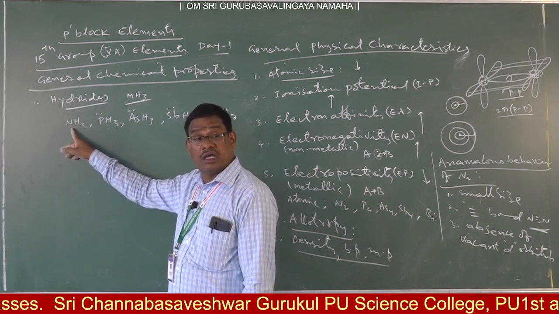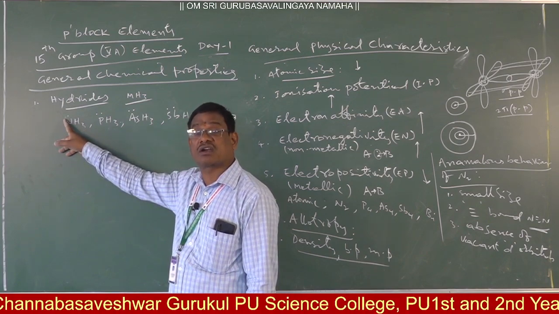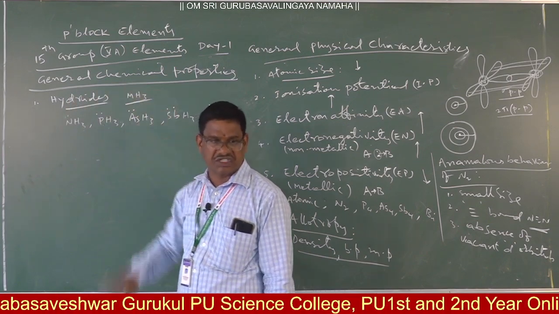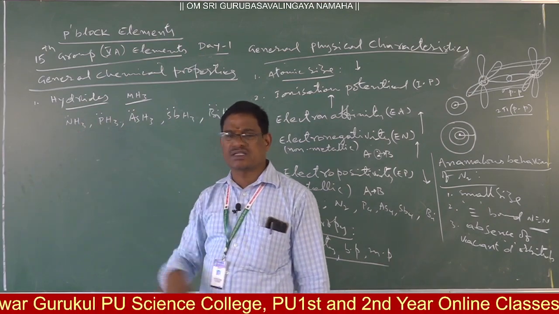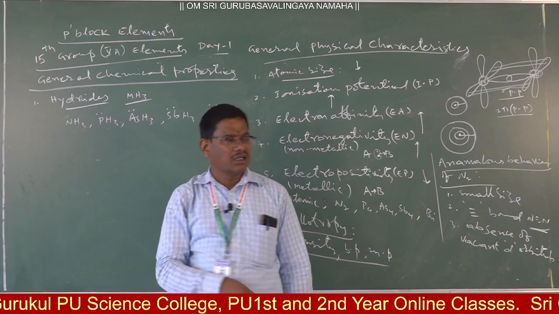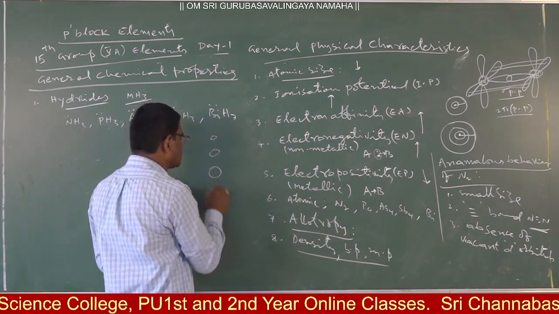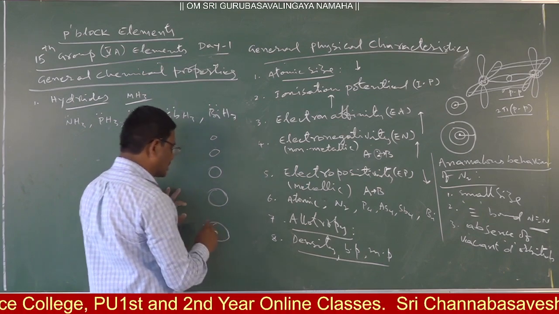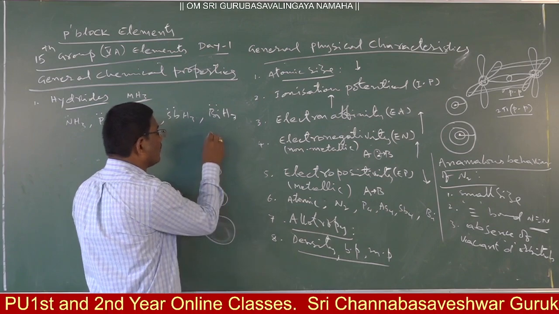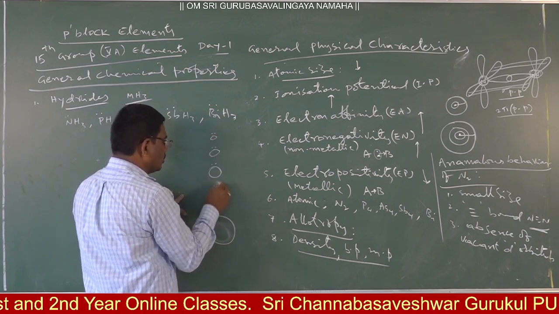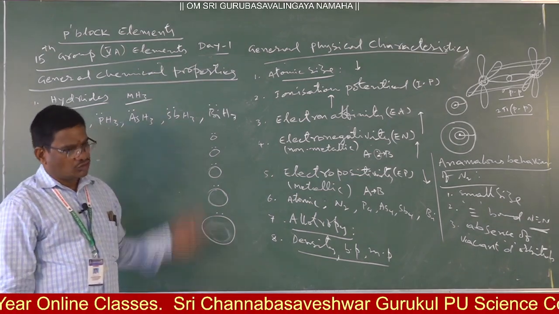Now a molecule that can readily lose its lone pair of electrons acts as a strong base. Here, if you check the central atom, nitrogen is small in size, phosphorus somewhat bigger, then the size of atoms: nitrogen, phosphorus, arsenic, antimony, bismuth. The lone pair needs space to sit. Where is the space more? Down the group.